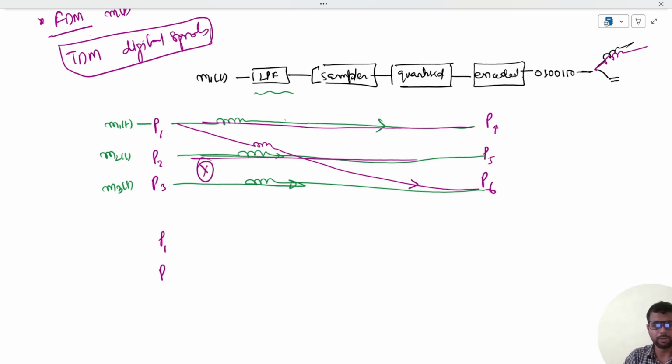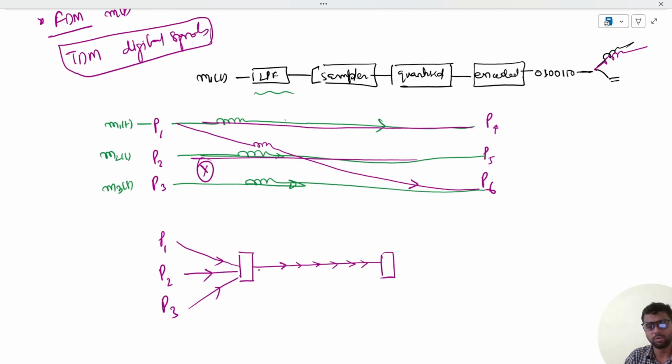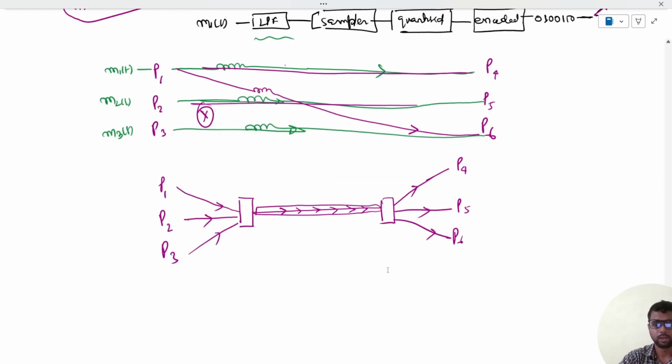So practically, these three persons send their messages to a central hub, and there is a single channel to another central hub. All these messages are sent through a single cable, and at the other end they are separated, and each message is handed over to the person it is meant for.